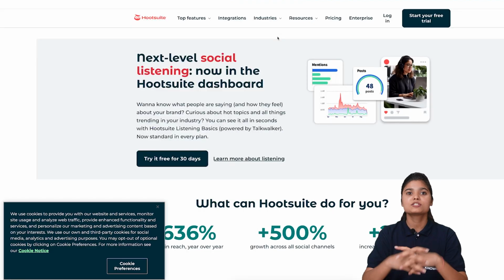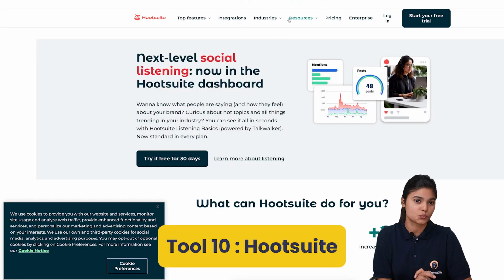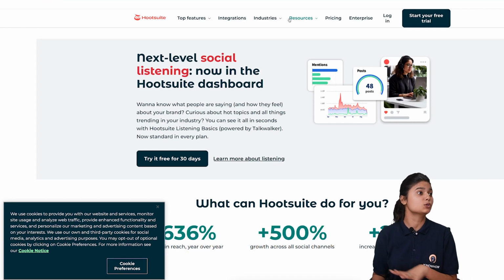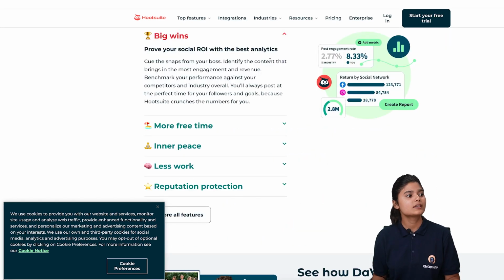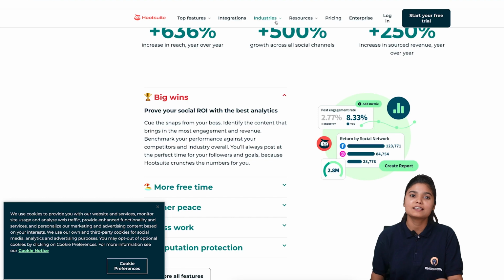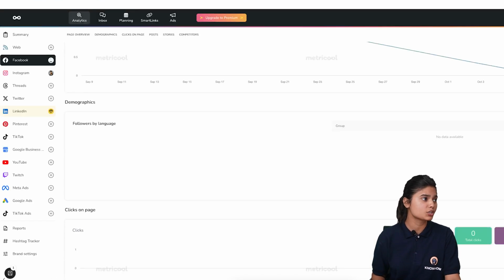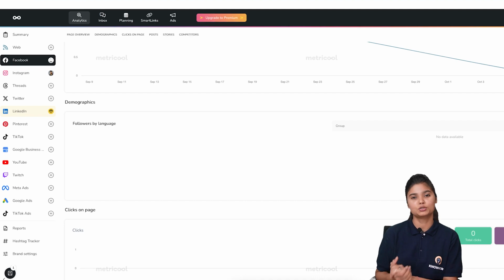The next tool which I'm going to discuss is Hootsuite. This tool is used by so many people for managing their social media accounts on one platform, so you can check this as well. Although it's a paid tool and in future you will definitely use it, before that you can go with the Metricool and the Lumi tool as well.